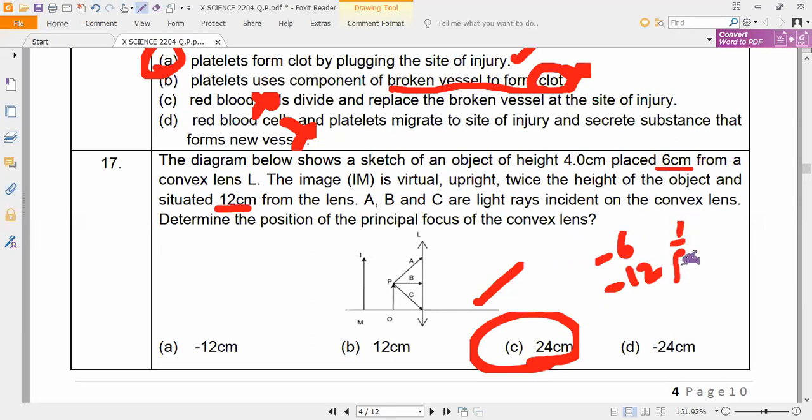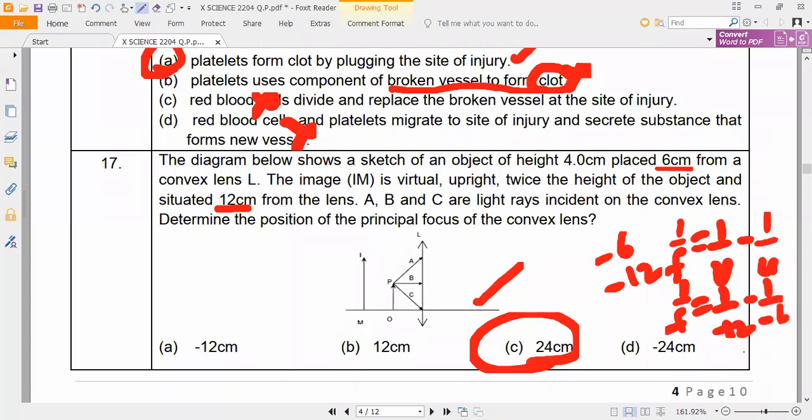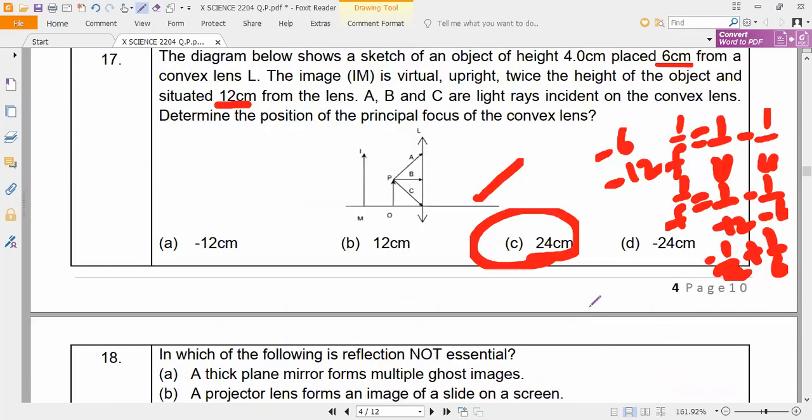So now, 1 by f is equal to what is the formula? Yes, sir. 1 by v minus 1 by u. So 1 by f is equal to 1 by v, v means -12, minus of -6, which is equal to -1 by 12 and plus 1 by 6. What is the LCM of 12 and 6? The LCM is 12. Yes or no? So -1.